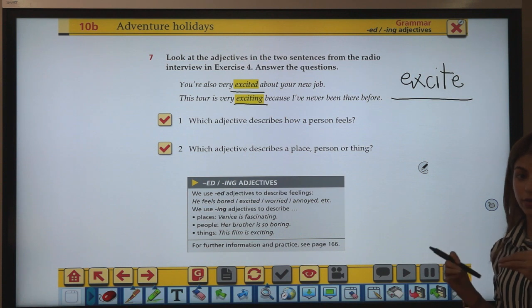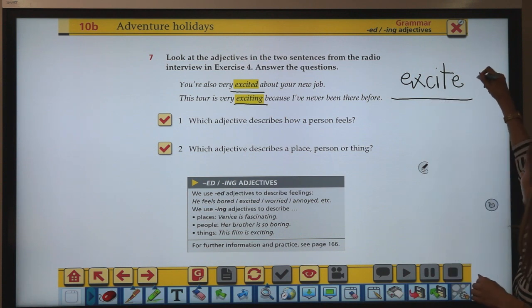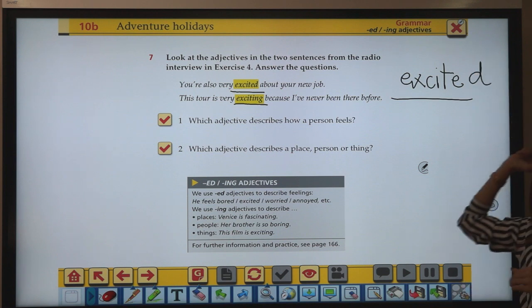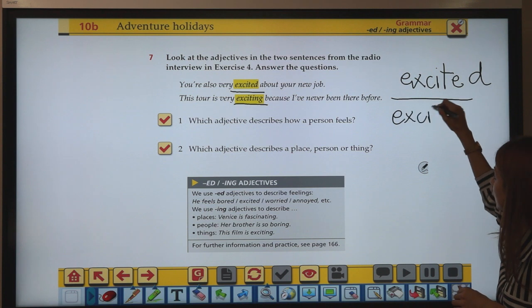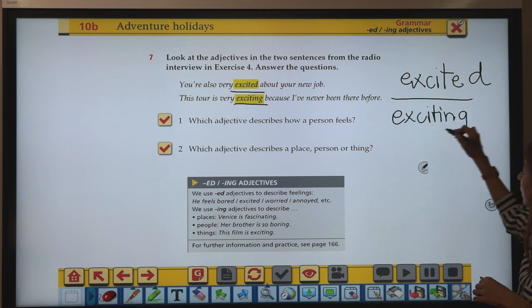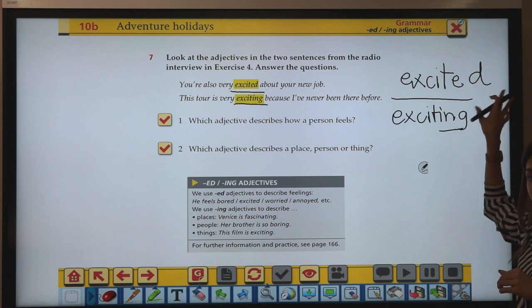The base word, the root word, is excite, right? You could either add ed or write it as ing. Both of them are adjectives, but they are used differently.